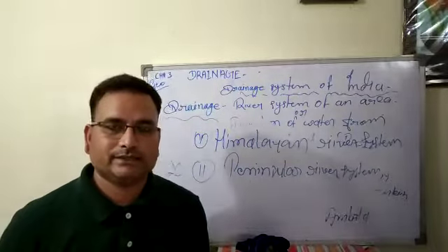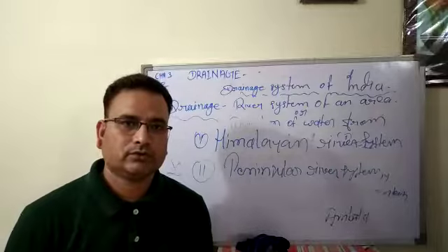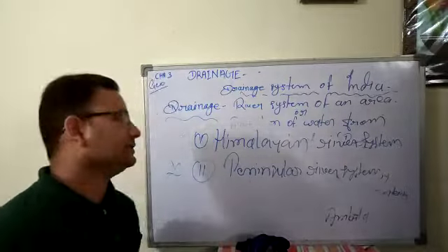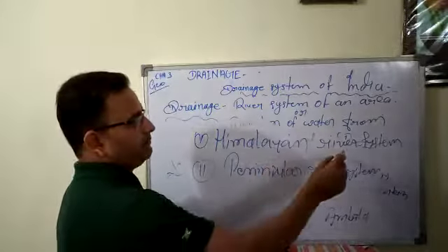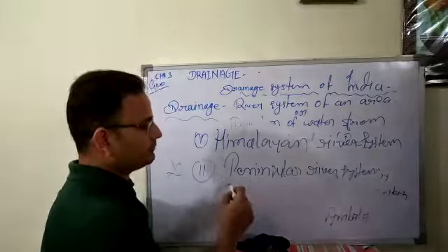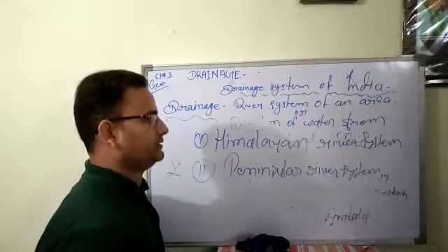So the Indian drainage system has been divided into two sections. Which ones? First one is the Himalayan river system, second one is the peninsular river system.